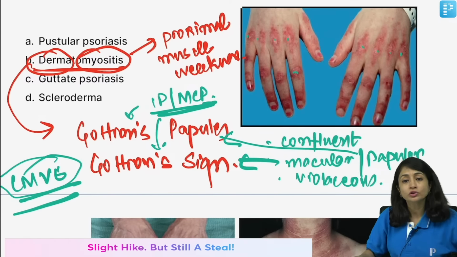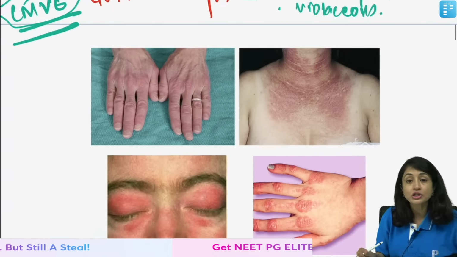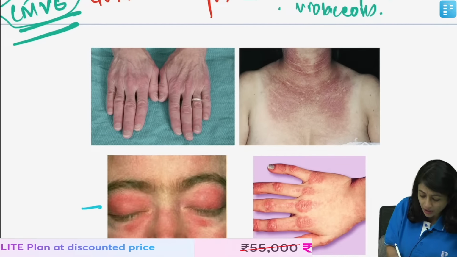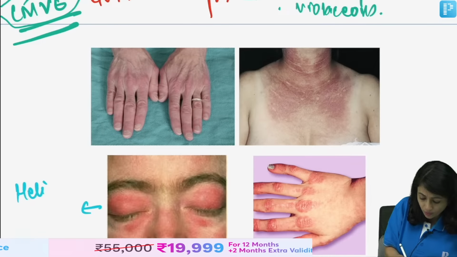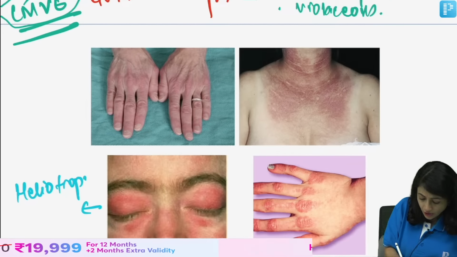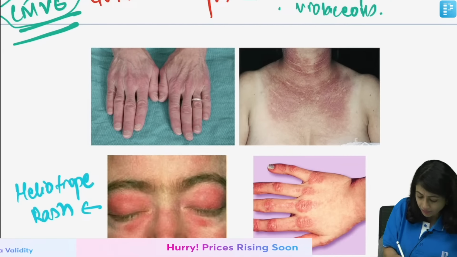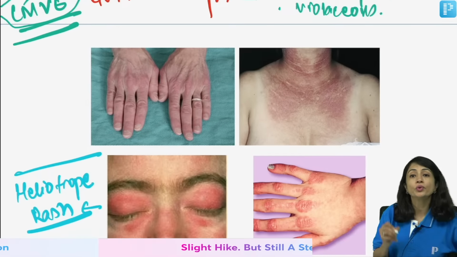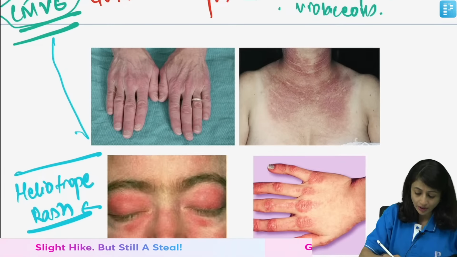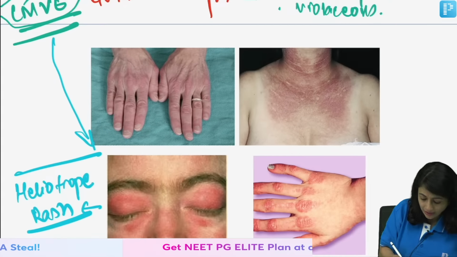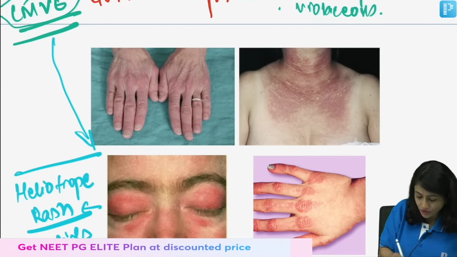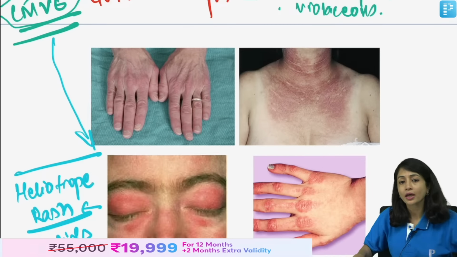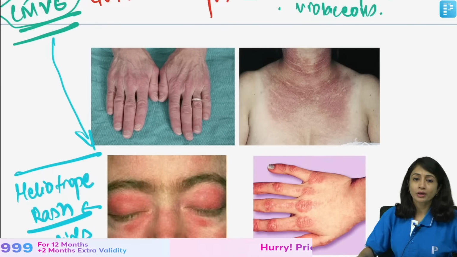But you also see other characteristic features in dermatomyositis, the most important of which is heliotrope rash. Heliotrope rash is when you see this confluent macular violaceous erythema on the eyelids. So, around the eyes, when you see this kind of rash, it is called heliotrope rash, which is again a feature of dermatomyositis.